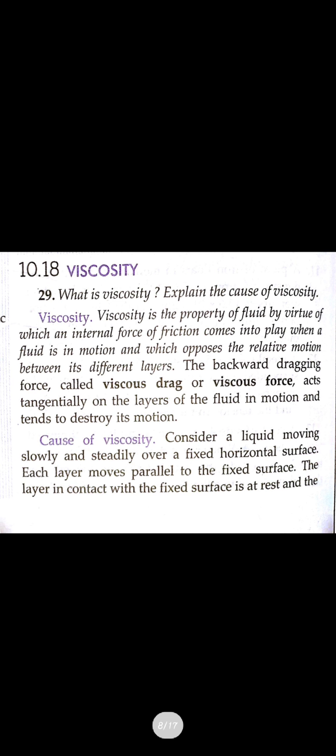Now what is viscosity? Viscosity acts like friction in a solid. Friction relates to relative motion, and it tries to oppose that motion. Whatever the direction of the motion, friction acts in the opposite direction and tries to stop it. So it opposes our motion, and this acts on the contact surfaces.